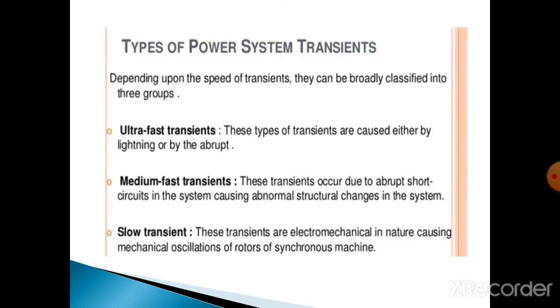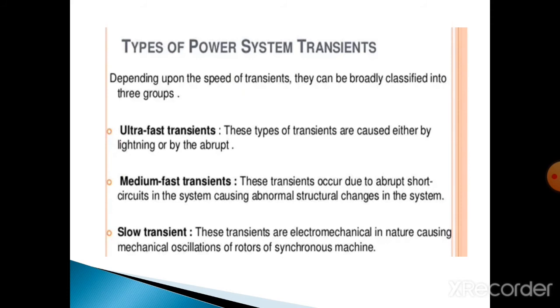Next is types of power system transients. Power system transients are basically classified into three types, depending upon the speed of transients: ultra fast, medium fast, and slow transients. Ultra fast transients are caused either by lightning or by the updraft. These transients are entirely electrical in nature, so they last only a few milliseconds. Such transients give rise to high voltages, much higher than the nominal system voltage.